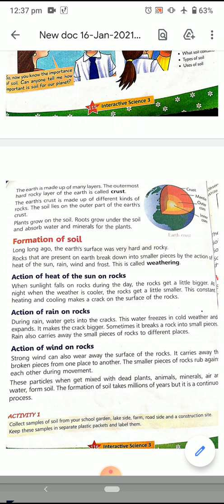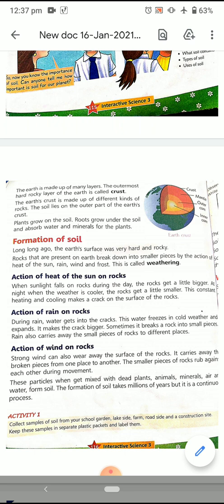Similarly with rocks, when the sun's heat is very strong, the rock expands a little bit. When all of a sudden the weather changes and it cools down, it grows smaller. Again the next day in the morning when the sun rises with the heat, it expands, then contracts. This continuous change in the weather due to the sun, its heat and light, and the change from day to night, cooler and hotter weather, makes the rocks start having cracks and break into pieces.